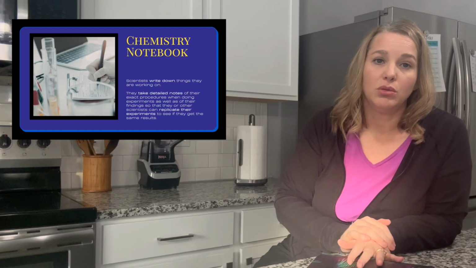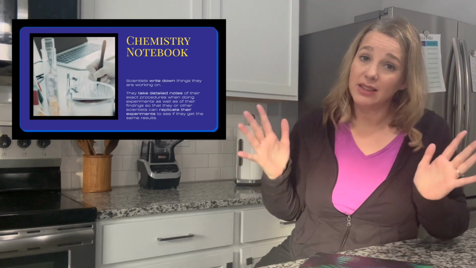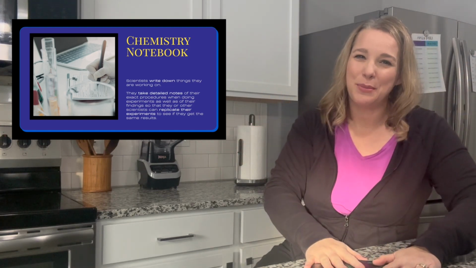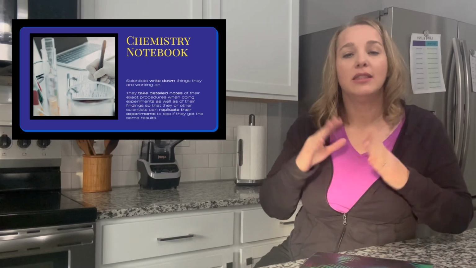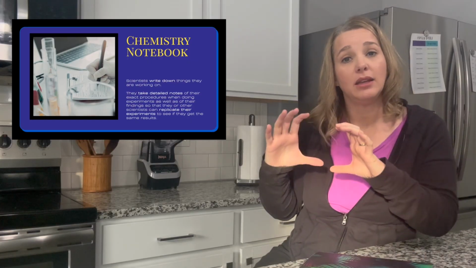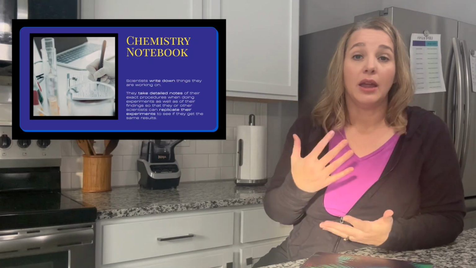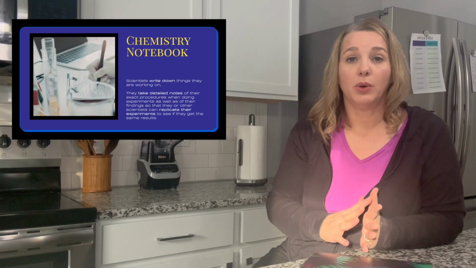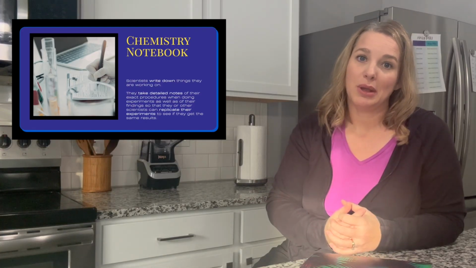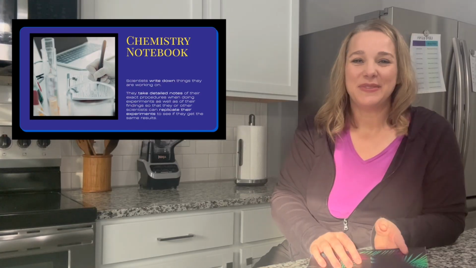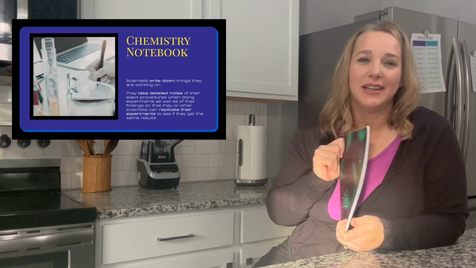If you didn't get a chance to look, be sure to check out the link in the description. There is a link to the science class information sheet, and that will tell you what you need for the class in general. So it'll tell you that you need a science notebook and you need goggles if you're going to be doing the experiments along with me and different things like that. And then it'll also tell you for each lesson, what are the things that you're going to need if you're going to do the experiments with me, and also which PDFs I'll be using if you want to use the Layers of Learning PDFs. You don't have to, but they're there and would probably make your life easier, instead of having to copy everything down. So grab your science notebook and we're going to get it set up.